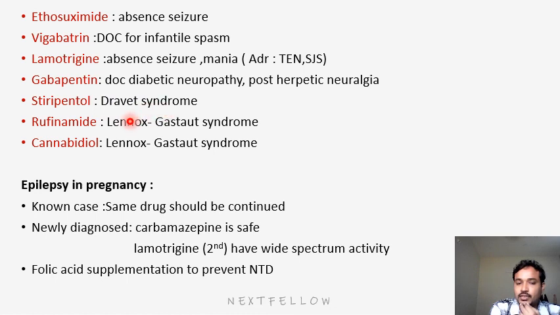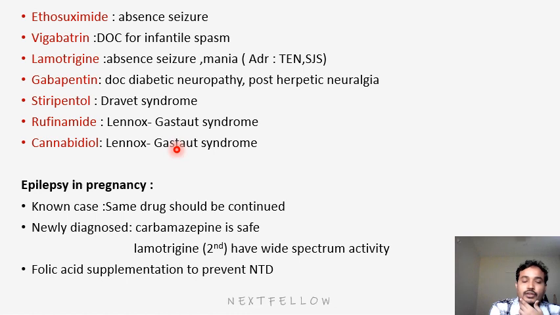And for Lennox-Gastaut syndrome also there will be two drugs. One is rufinamide, another cannabidiol. Previously valproic acid also we can use. So in this, mainly stiripentol, rufinamide, cannabidiol. Cannabidiol is a cannabinoid analog drug. They can also use it for Lennox-Gastaut syndrome.